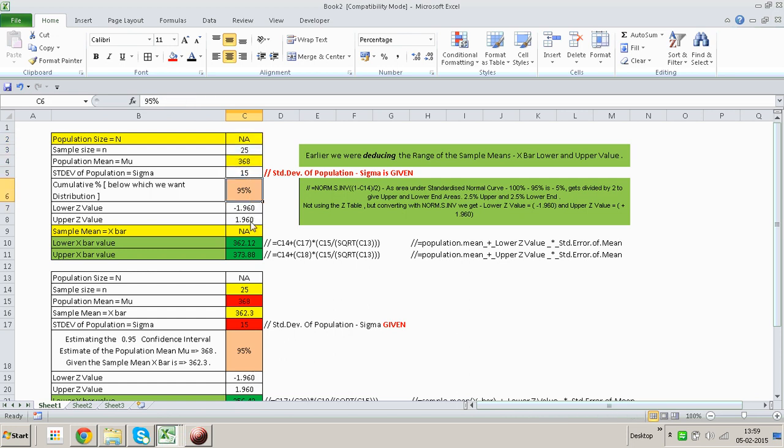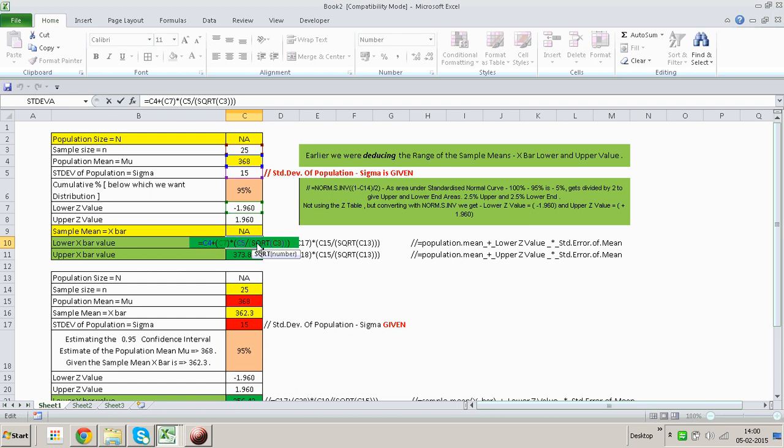What we are doing is, under a standard normal curve, not looking at any of the statistics for the sample or any of the parameters for the population, we are going straight ahead and presuming a standard normal curve under which we want to find the area that would lie 95% symmetrical on both sides from the mean. We find that this will be the lower Z value, this will be the upper Z value.